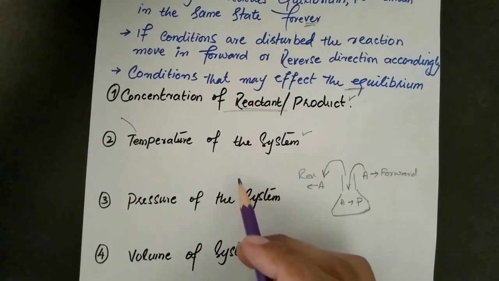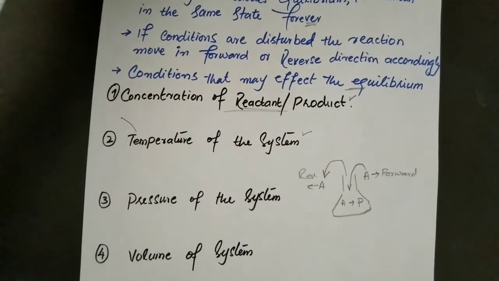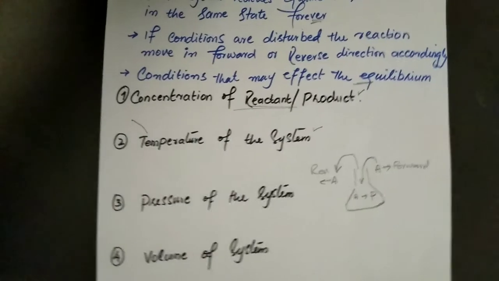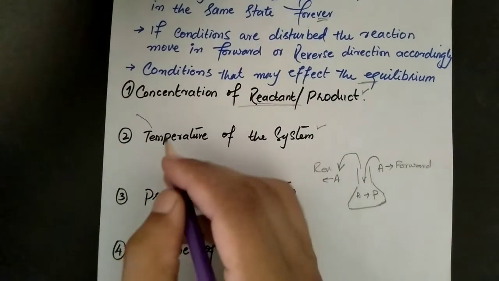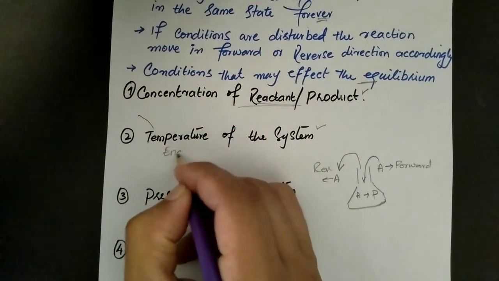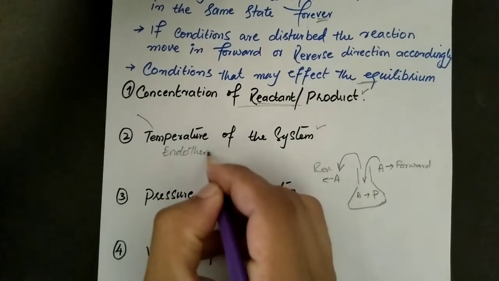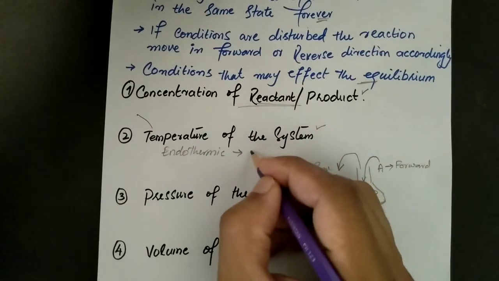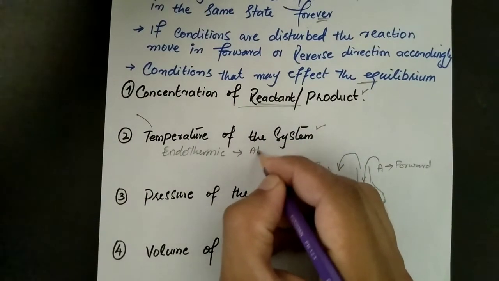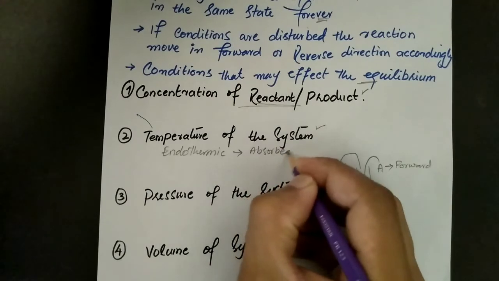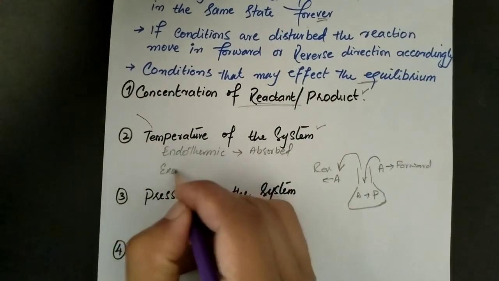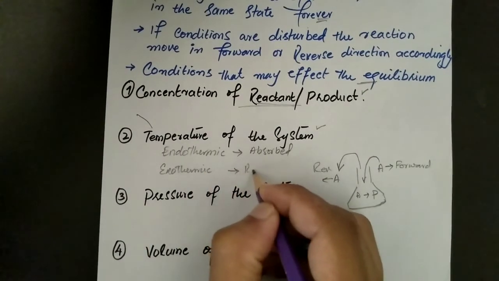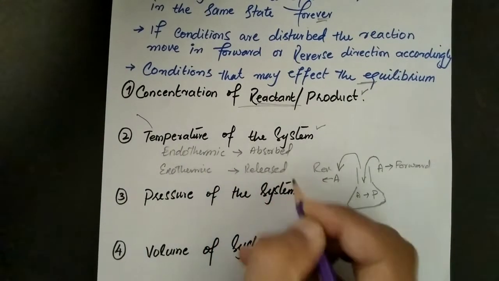Temperature of the system. We have already studied that some reactions are endothermic and some are exothermic. Endothermic reactions are those in which heat energy is absorbed, and exothermic are those in which heat energy is released.